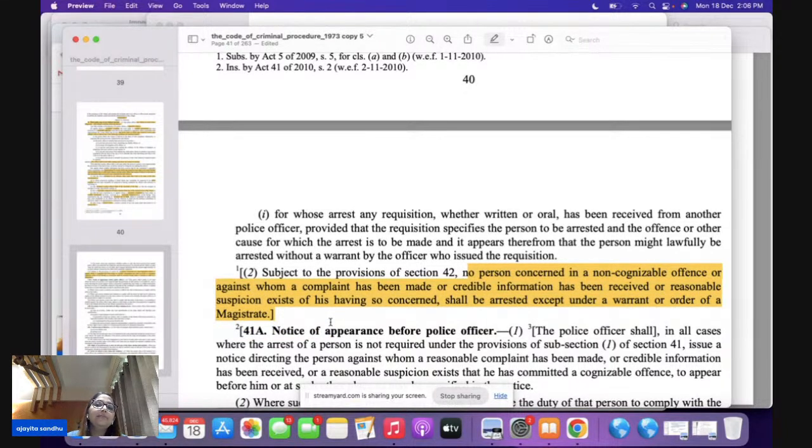So in non-cognizable offenses, you cannot arrest a person without a warrant, and this has been given under section 41, subsection 2. A very important section for your exam.